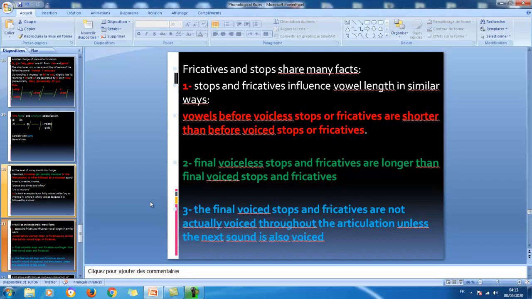Number 3, the final voiced stops and fricatives are not actually voiced throughout the articulation unless the next sound is also voiced. We have also explained this here. So look, we are grouping both stops and fricatives together under the same general class because they undergo the same rules. Rule number 1, rule number 2, rule number 3 here.